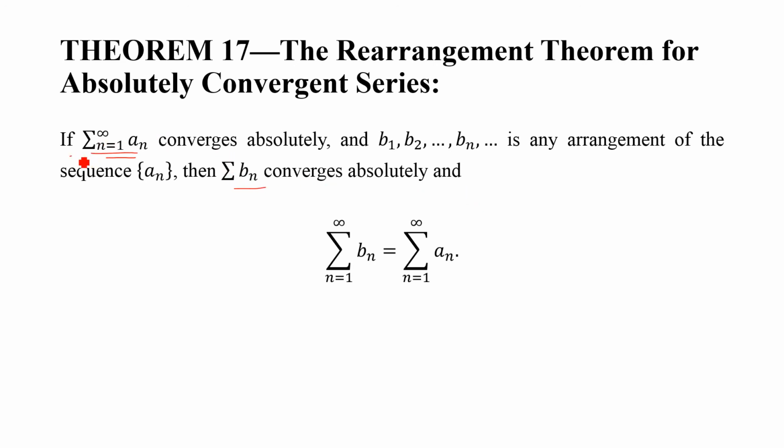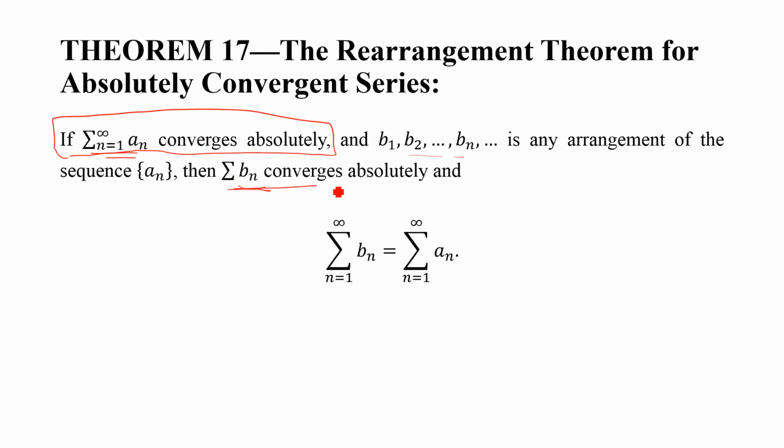So what is given? Sigma an converges absolutely. Okay, this series is absolutely convergent, and we are going to rearrange the terms, and the new terms are b1, b2, bn. This is a new arrangement of the sequence an.